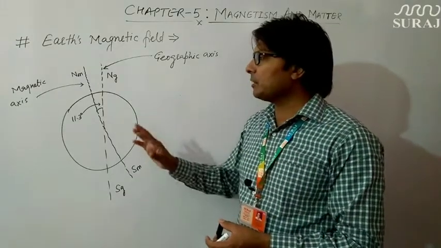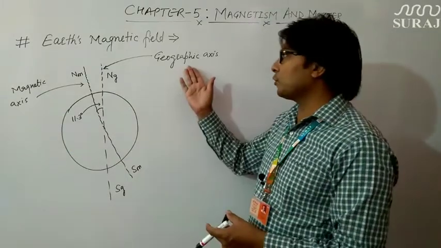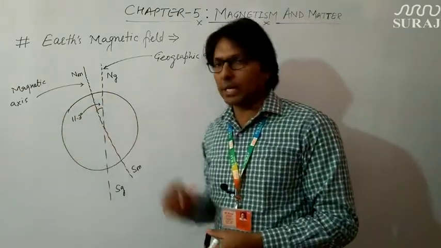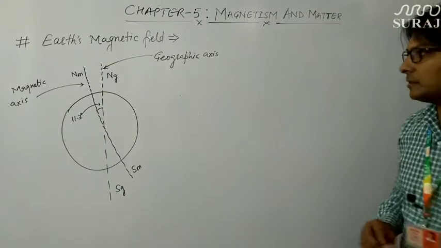Whatever the angle between the geographic axis and the magnetic axis, that will be the angle between the geographic meridian and the magnetic meridian. Now let us discuss the elements of Earth's magnetic field.